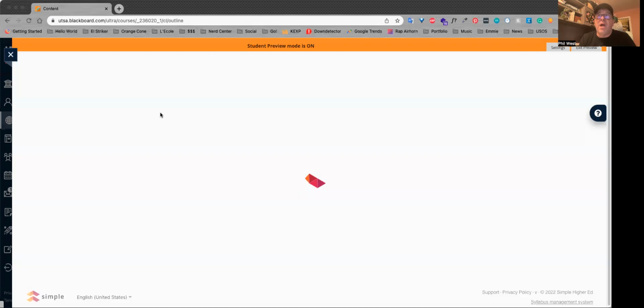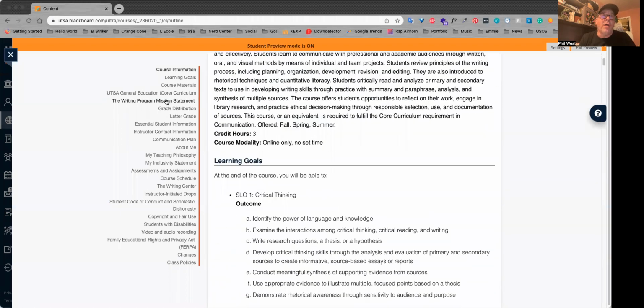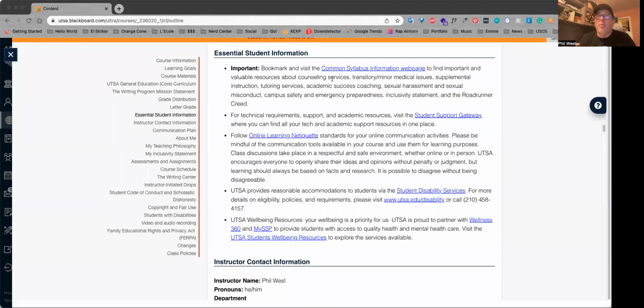So rather than the big bulky document that I'd created before, it's a little bit more streamlined now. Again, there are clickable sorts of things here. So if you want to see the writing program mission statement, you can click to that. If you want to see essential student information, which includes this common syllabus information, which is just information that pertains to every single class at UTSA. Again, just things that you will probably encounter in your other classes, but we keep them here as well, just in case this is the only class you were taking. It is probably not, but important information there.